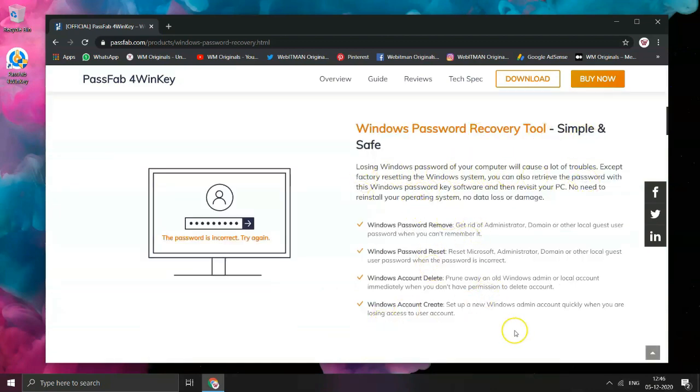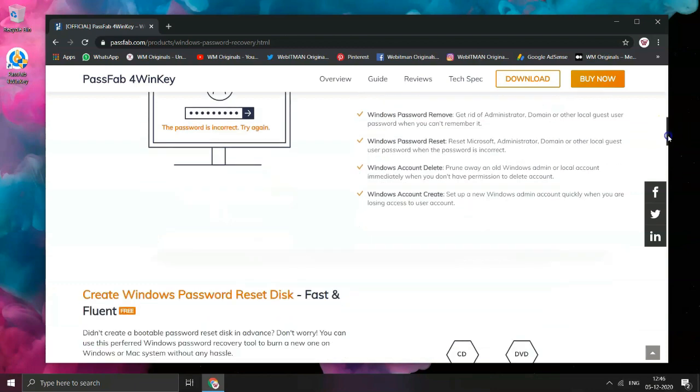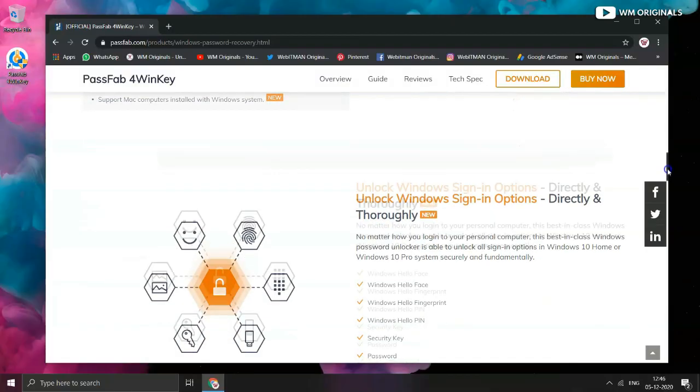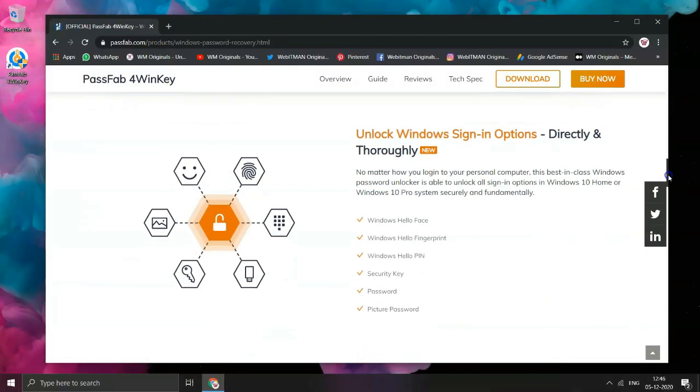4WinK from Pass5 can help in many situations such as if you want to remove or reset a password. Also, it can help in deleting or creating Windows accounts. You can use 4WinK to create a bootable CD-ROM or DVD-ROM disk on Windows or Mac OS, make a bootable USB flash drive or pen drive disk on Windows or Mac OS, and burn a bootable password reset disk with the default ISO image. The best thing is that the latest version of 4WinK will support Mac computers installed with Windows system and will also support Windows computers which are equipped with UEFI or legacy BIOS. No matter how you log into your personal computer, 4WinK is the best Windows password unlocker with which one will be able to unlock all sign-in options in Windows 10.